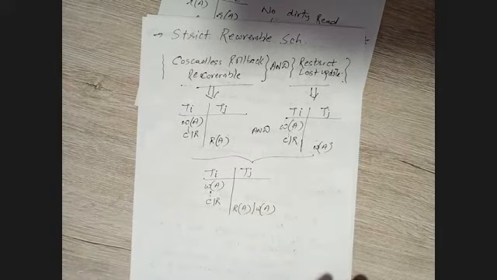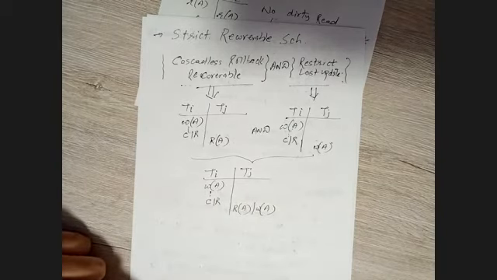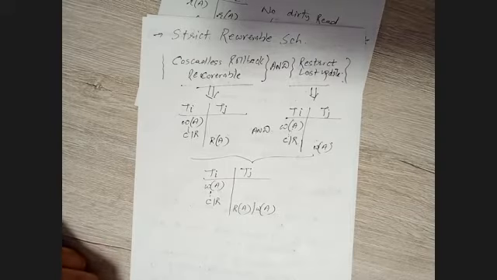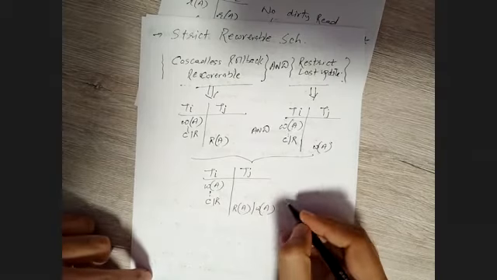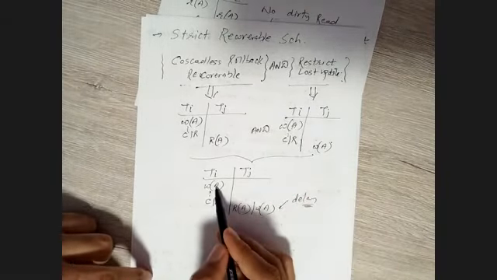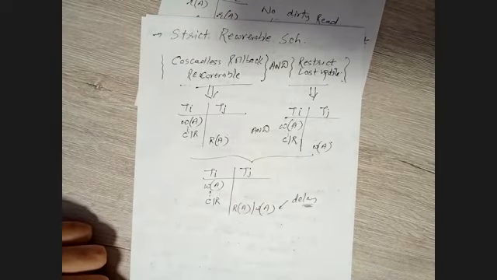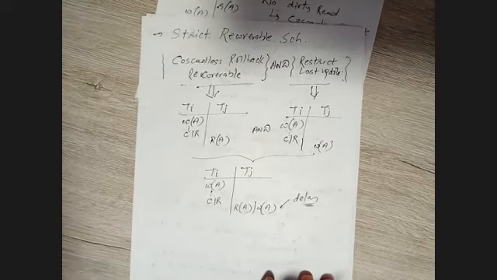If TI writes the data item X, it can be A or whatever it can be, then read and write of TJ must be delayed until commit or rollback of TI. Yes or no? So simply we are delaying this one here. Make sure you are working on the same data item, right? This is what strict recoverable schedules are.